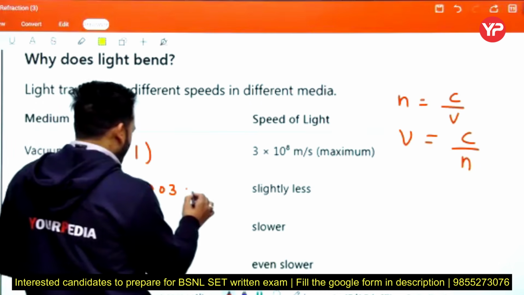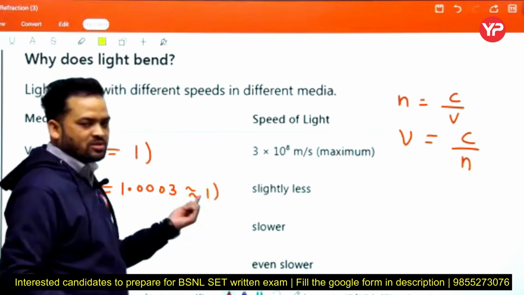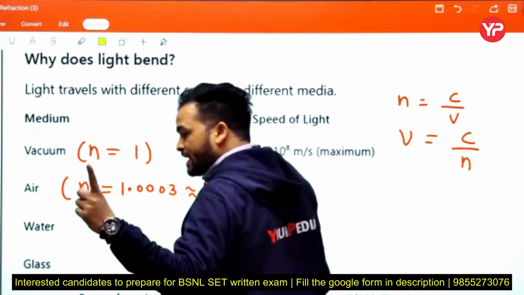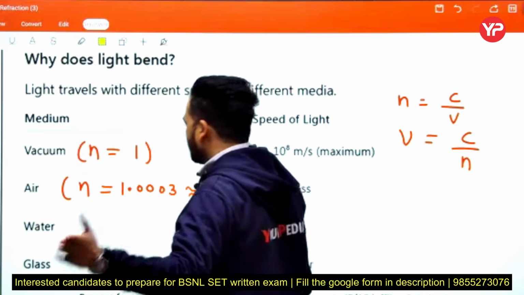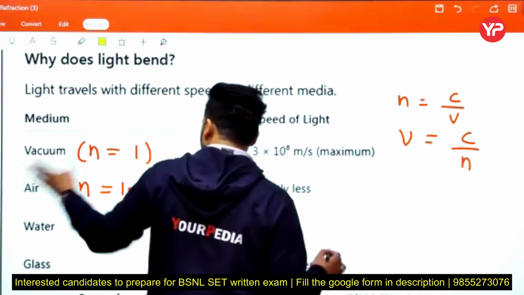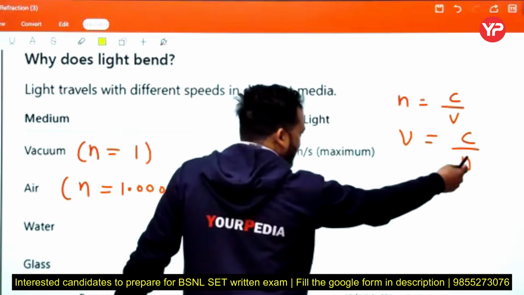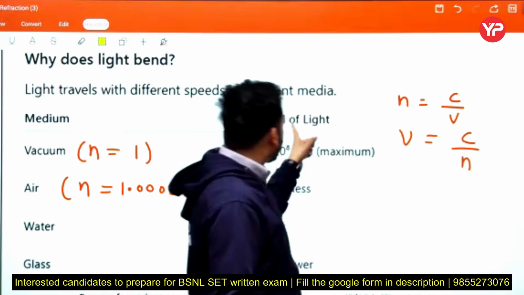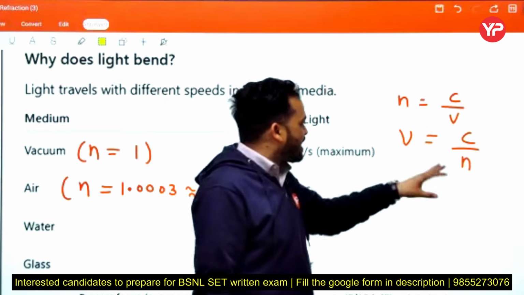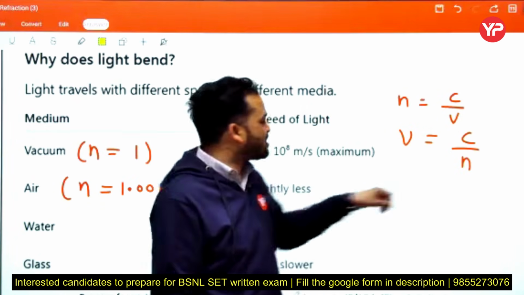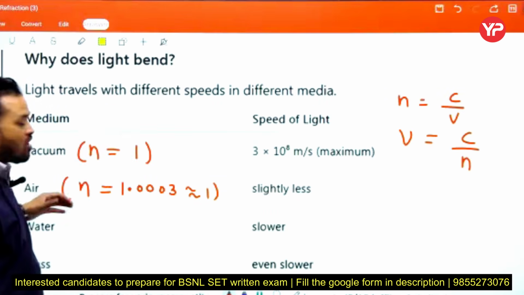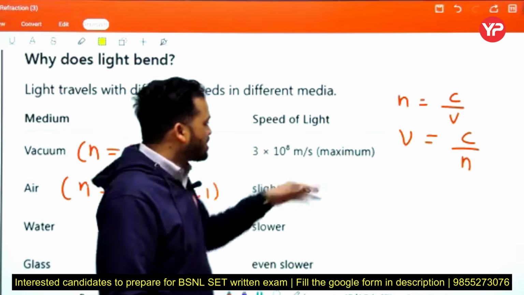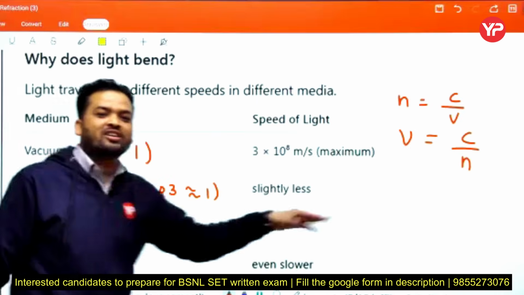That's why when we find the speed of light in air as compared to vacuum, we put in place of n 1.0003 and in place of c 3 into 10 to the power 8. Then we get slightly less than c, which means the speed of light in air is slightly less than 3 into 10 to the power 8, because n for air is approximately 1.